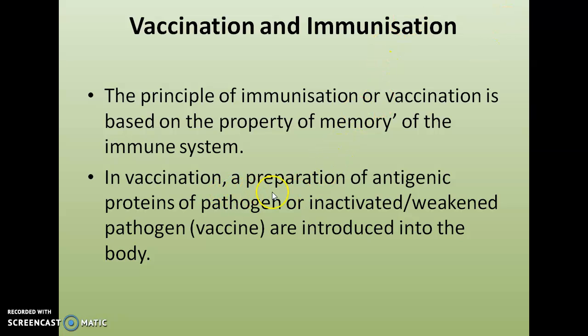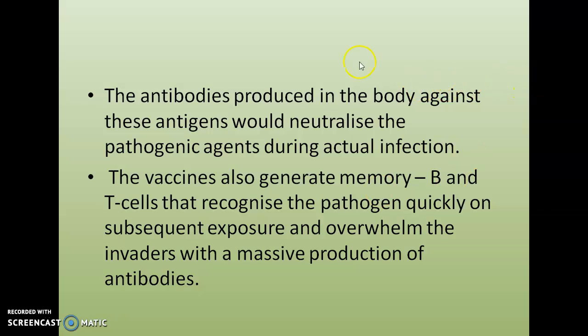In vaccination, a preparation of antigenic proteins of pathogen or inactivated or weakened pathogen can be introduced into the body of the host. This is the principle. So the antibodies produced in the body against this antigen would neutralize the pathogenic agents during actual infection.